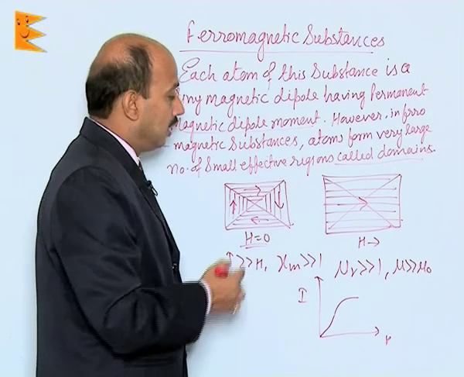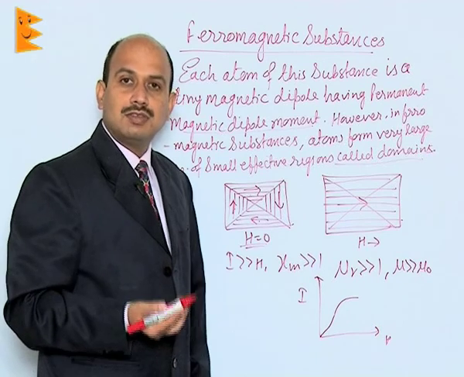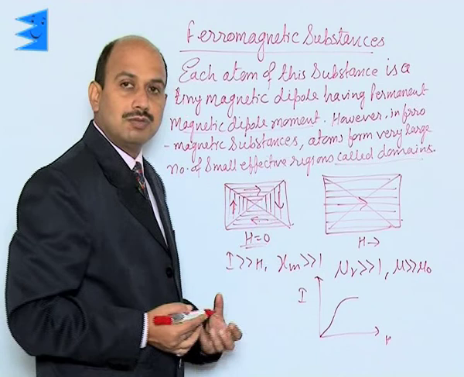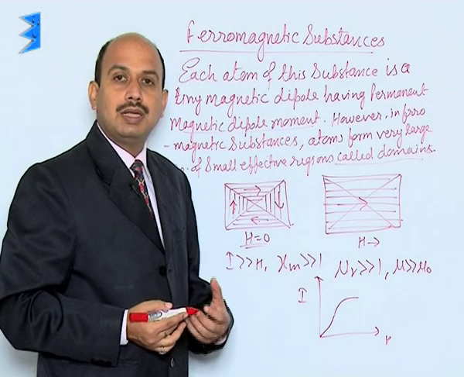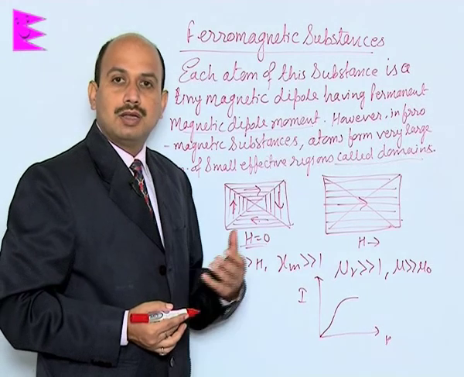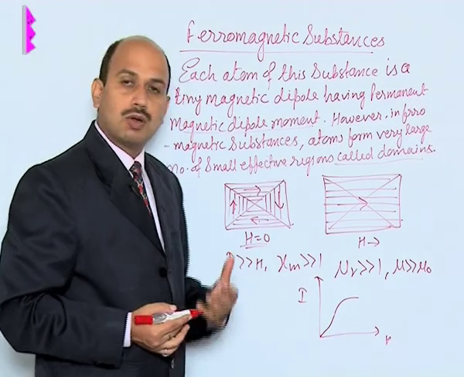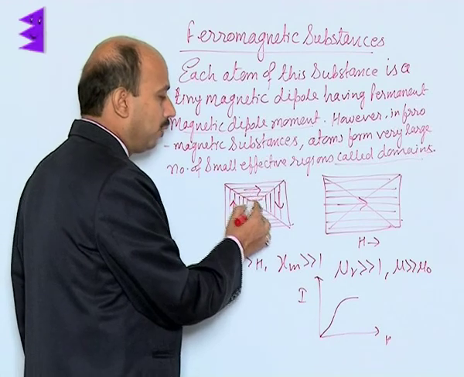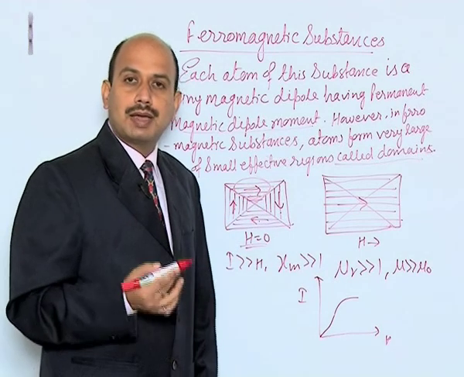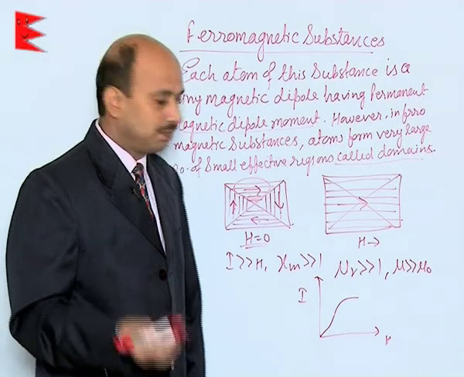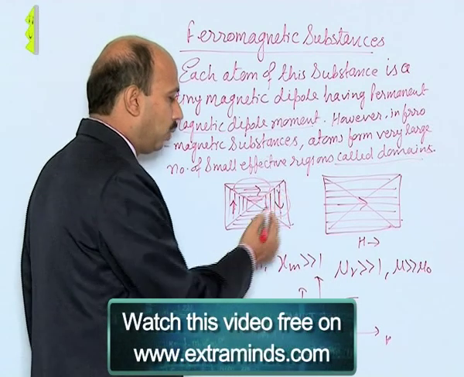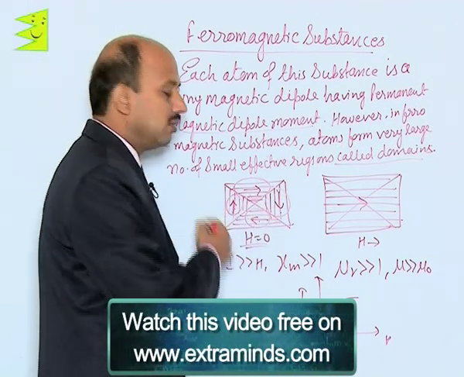So, here in the paramagnetic substances, these dipoles were randomly oriented, but here there are groups of atoms which have the magnetic dipole moment in the same direction. So, these small groups are referred to as magnetic domains, or simply called domains. This is one domain over here and this is another one, a group of atoms which have got the magnetic dipole moment in one direction. Similarly, this domain has got the magnetic dipole moment in one direction, similarly this and similarly this.